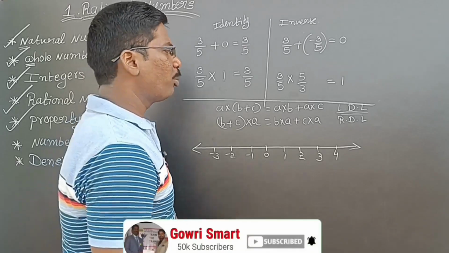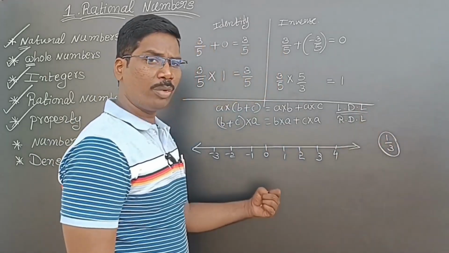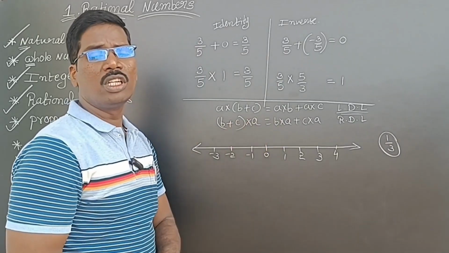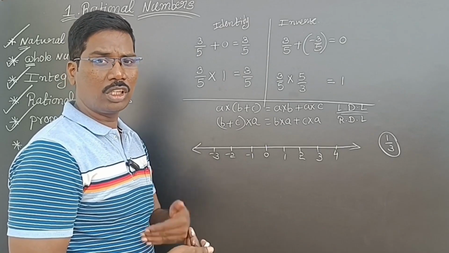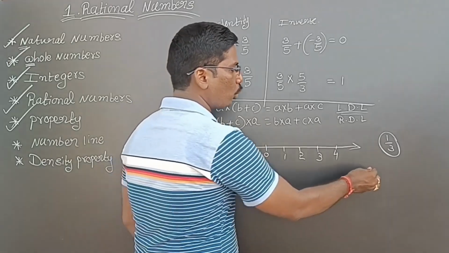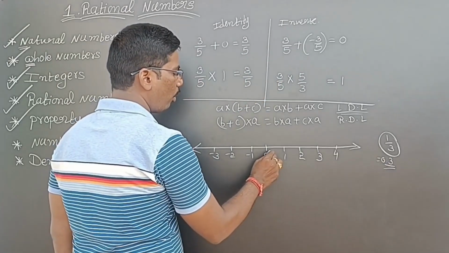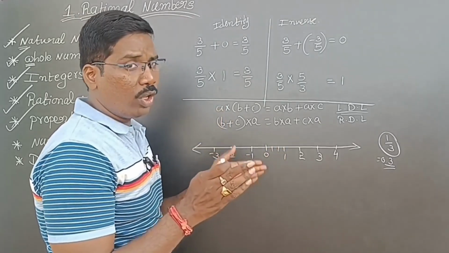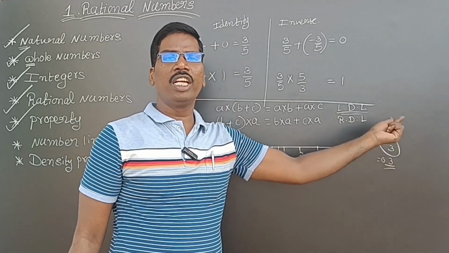For example, I want to represent 1 by 3, because 1 by 3 is a rational number. We can represent rational numbers also on the number line. How to represent 1 by 3? 1 by 3 is clearly less than 1 and greater than 0, which means it will be between 0 and 1, around 0.3. So between 0 and 1, we have to divide into 3 equal divisions.